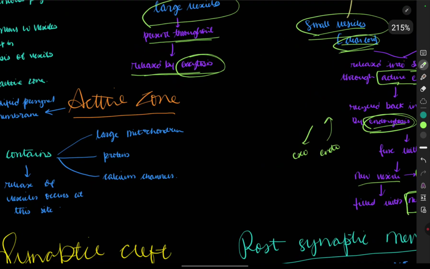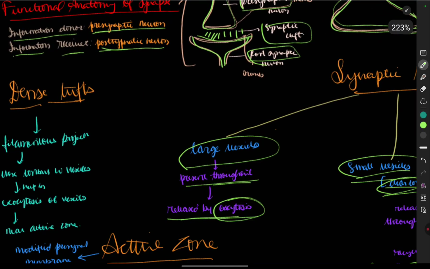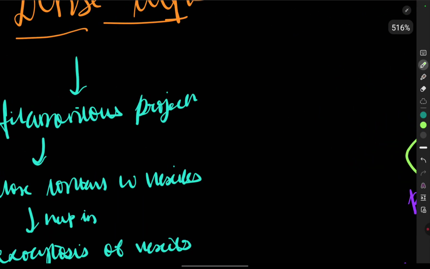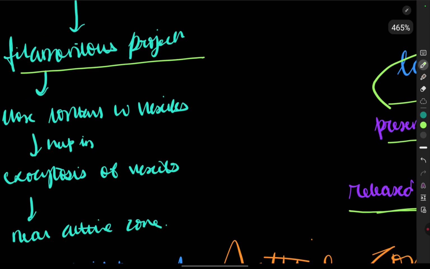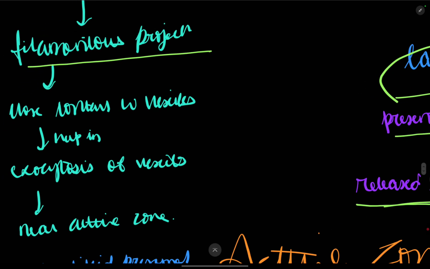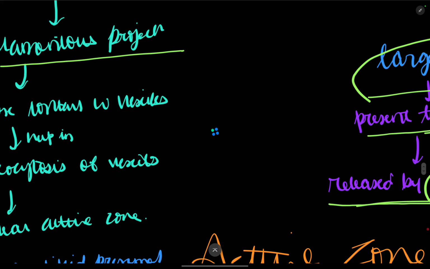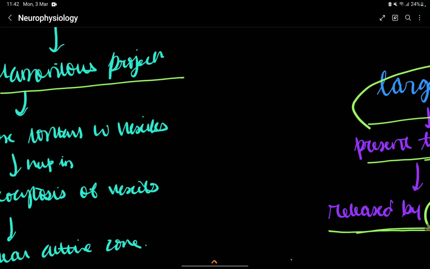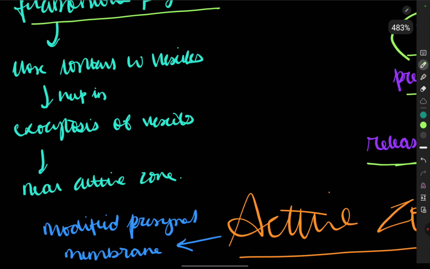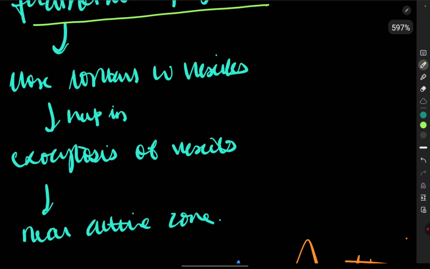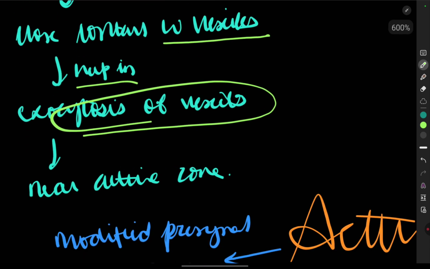Now we are going to see the dense tufts. They are filamentous projections, in close contact with the vesicles. They help in exocytosis of the vesicles near the active zone.